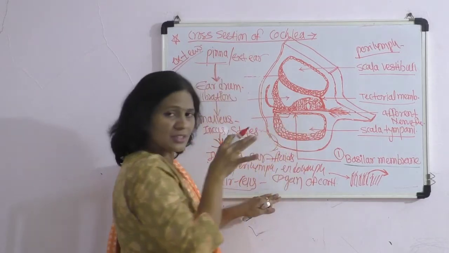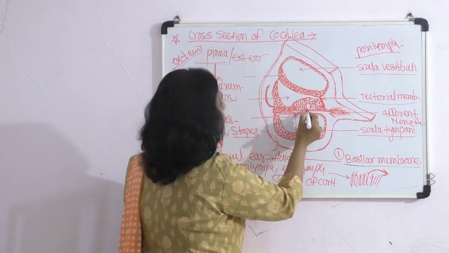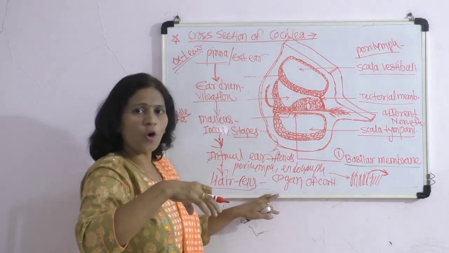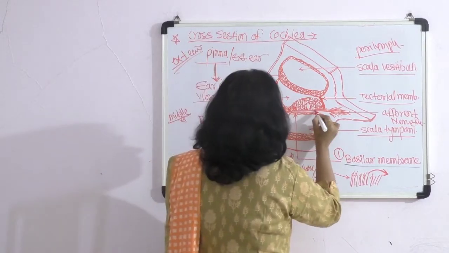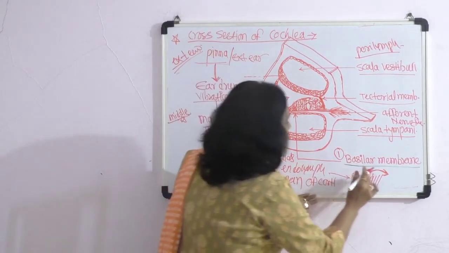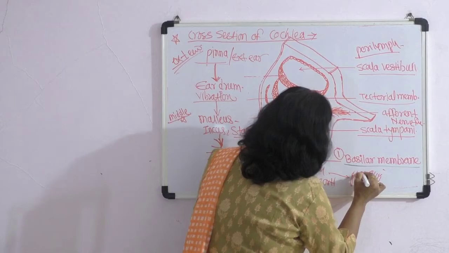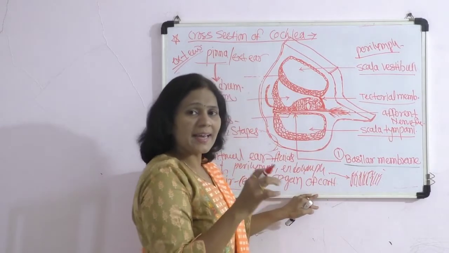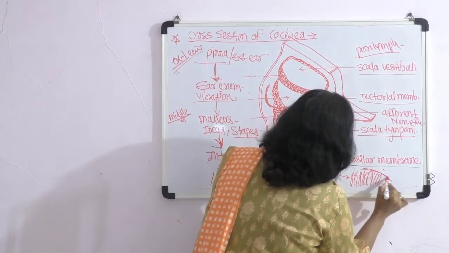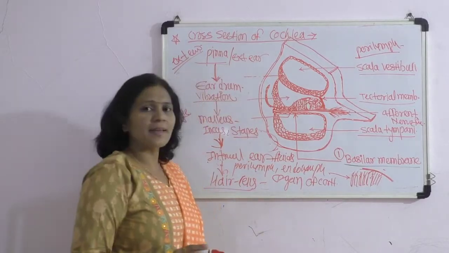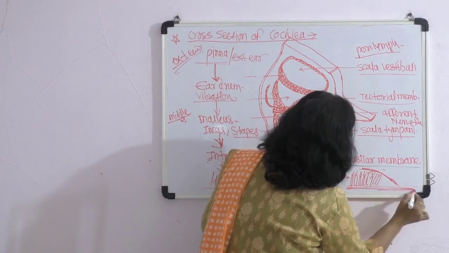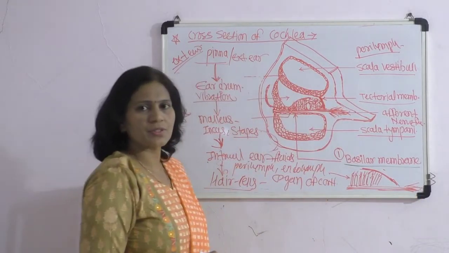we have discussed that near the basilar membrane, or near the basal end of the hair cells, there are afferent nerve fibers. At the apical end of these hair cells, the cilia are in contact with the tectorial membrane, which is in close contact with these afferent nerve fibers.